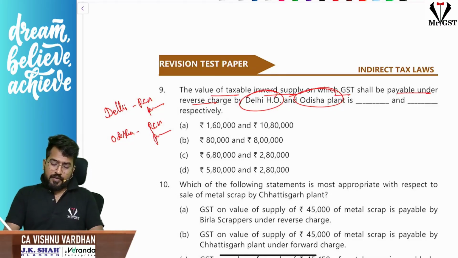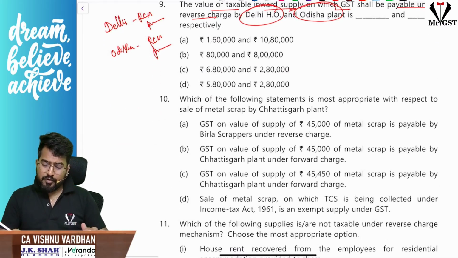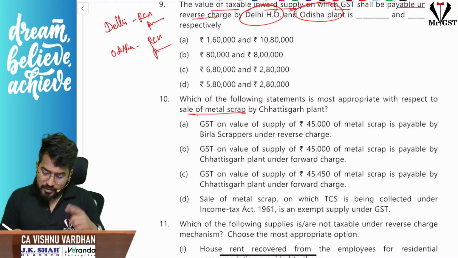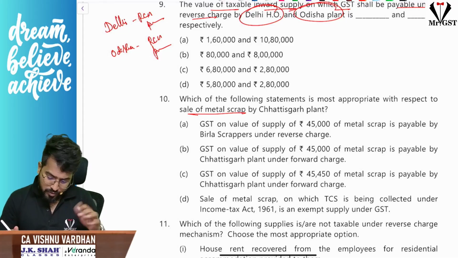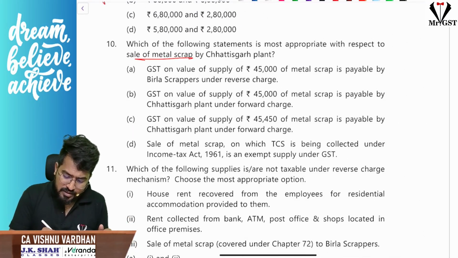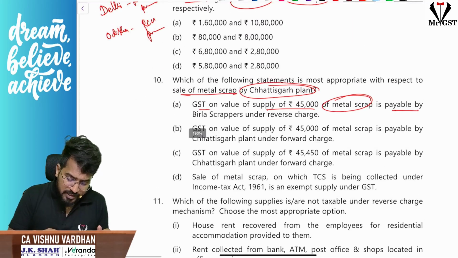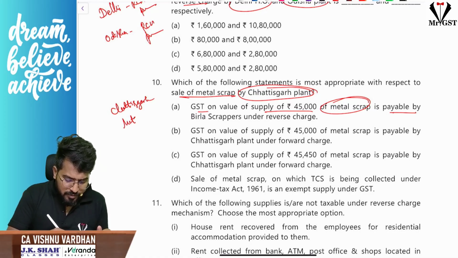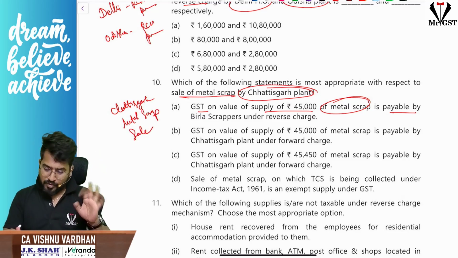Next, which of the following statements is most appropriate with respect to sale of metal scrap? That we will understand only when we see the question. Next, GST on value of scrap 45,000 metal scrap payable by Chhattisgarh plant. Metal scrap sale we have to check in the question.